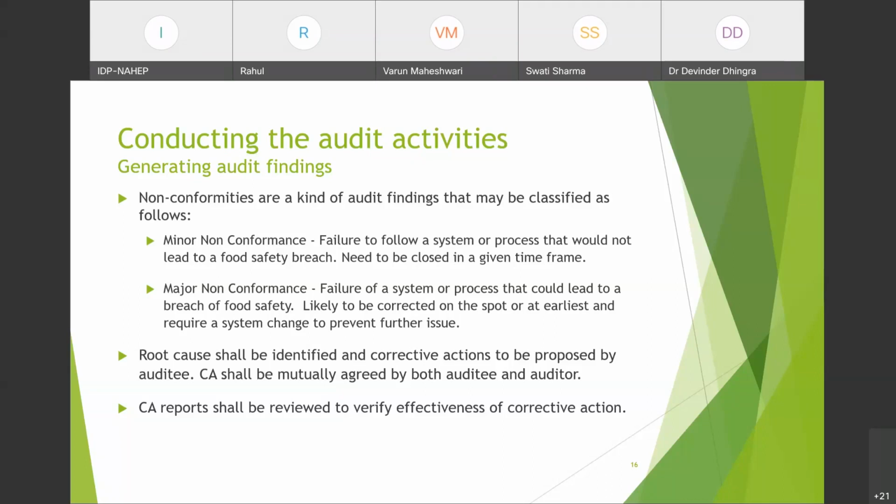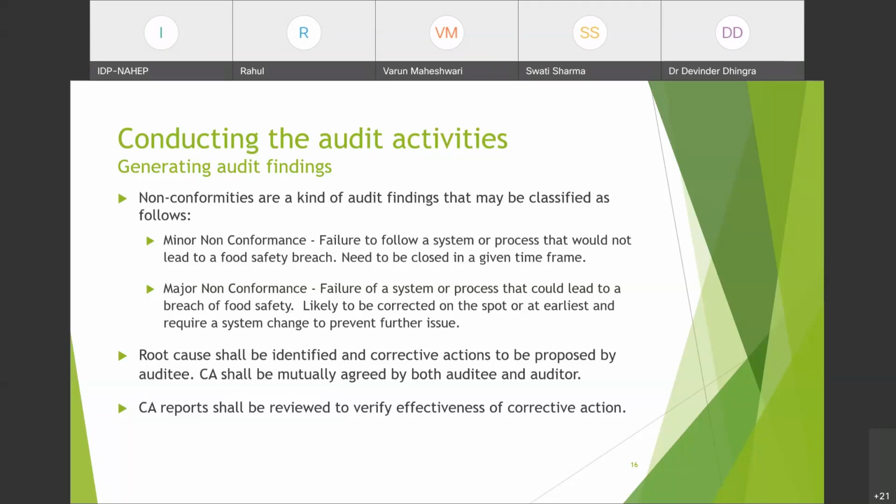A minor NC could be that you did not give floor persons training on FSMS. So it was a minor NC because you did not give general FSMS training to floor persons. You will give them a general training, induction training, a 2 hours training, a 3 hours training, whatever, so that they know their system is as per ISO 22000 and what minimum requirements they have to follow. It is up to the organization what kind of training is required for what kind of floor person. So this is how we generate non-conformities.